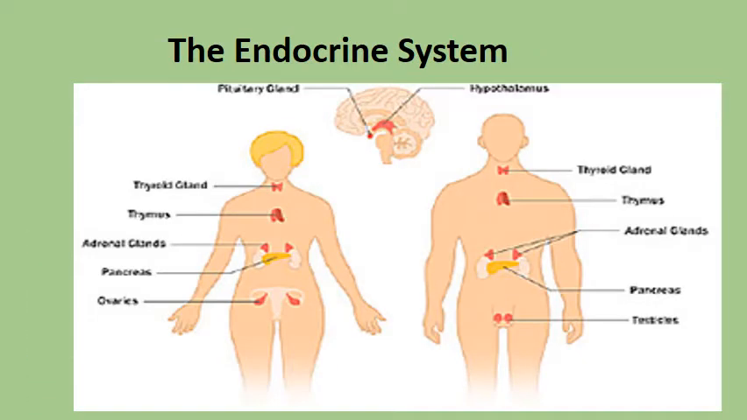Again, what are the glands in our endocrine system? We have the pituitary gland in the brain. We have the thyroid gland. In front of the heart, we have the thymus. We have the adrenal gland above the kidneys. Those are for both males and females. We have the pancreas, again for both males and females, but in the males we have the testicles, and in the females we have the ovaries.